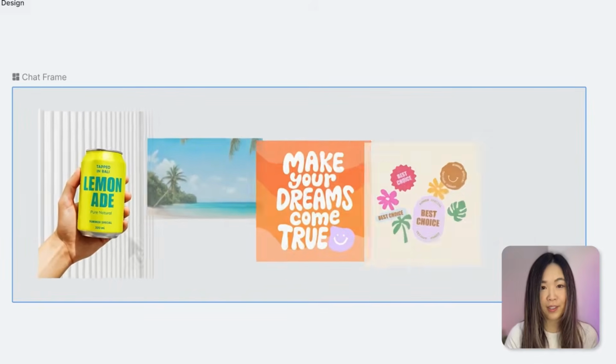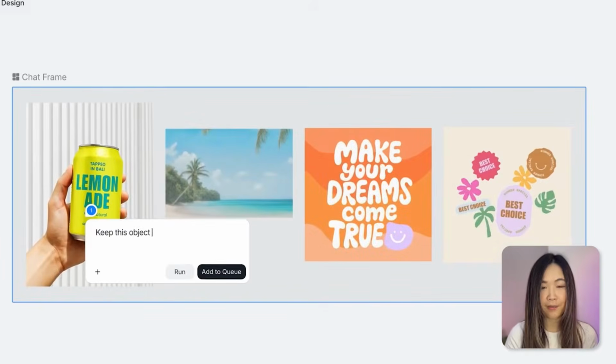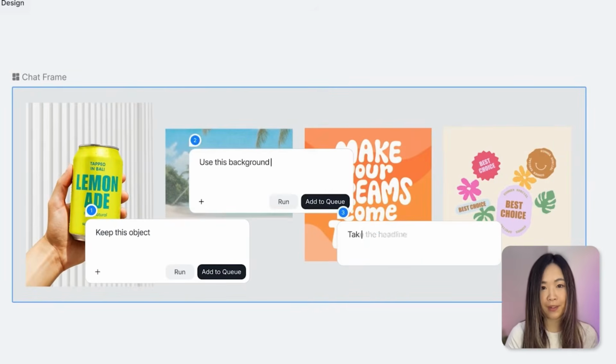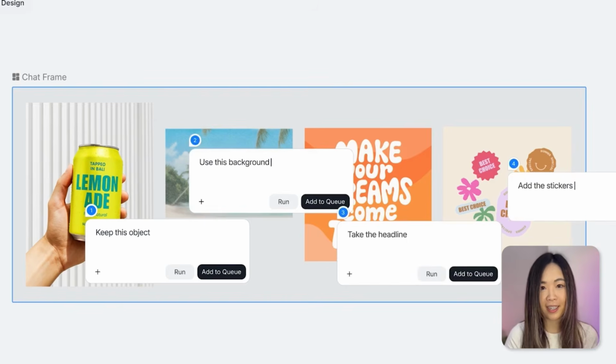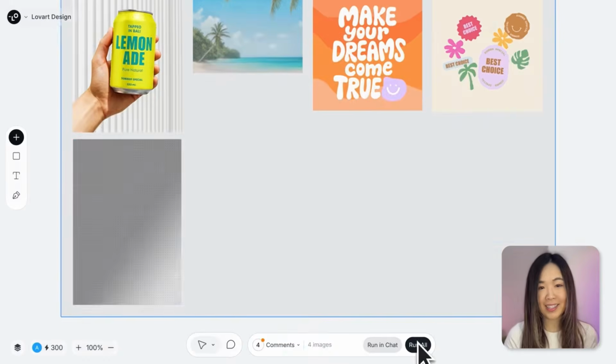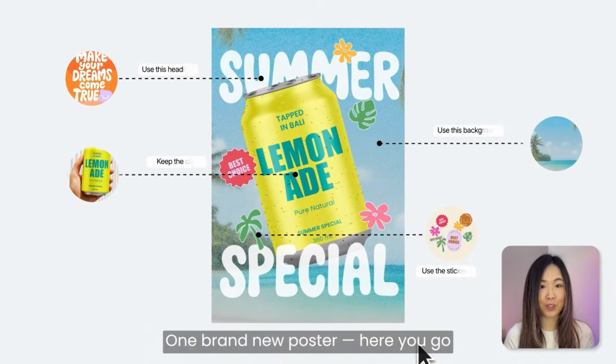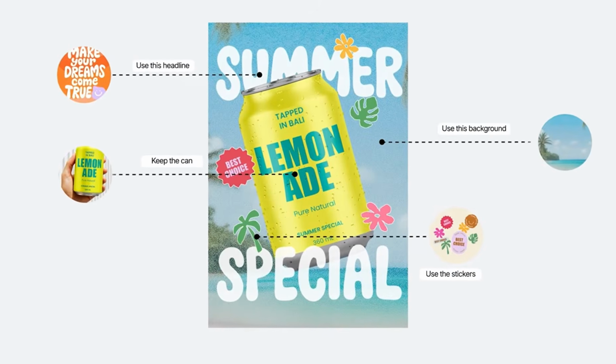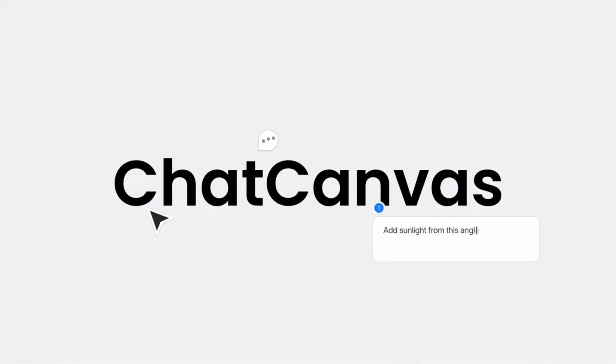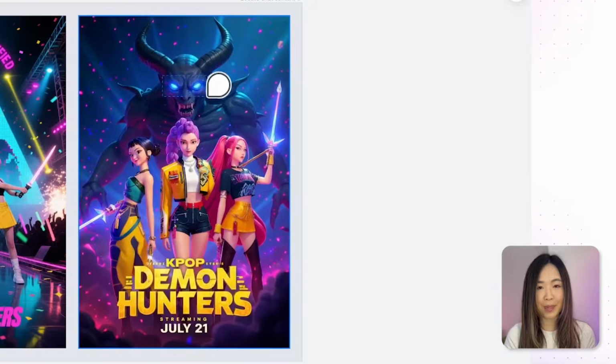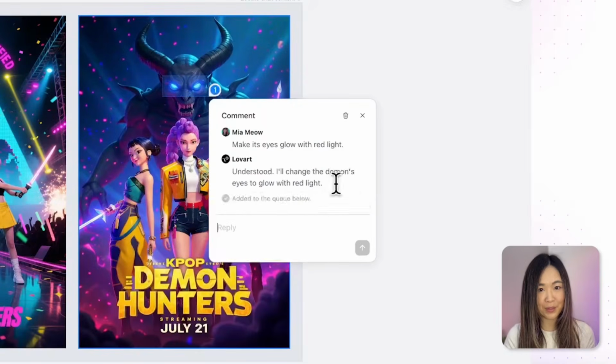Watch this. First, toss your references all in: keep this object, use this background, take the headline, and add the stickers. Hit run. Seconds later, you've got a brand new poster exactly how you envisioned it. This is Chat Canvas from Lovart, the tool that could make prompt engineering obsolete. By the end of this video, you might never want to type another prompt again. Let me show you how it works.